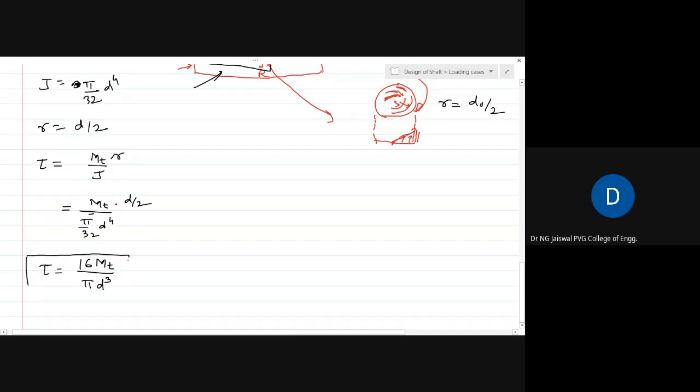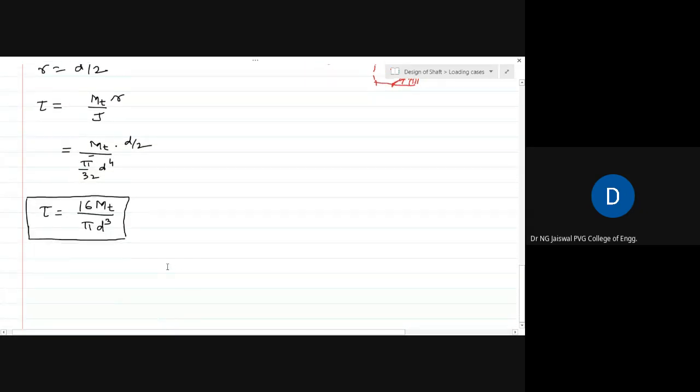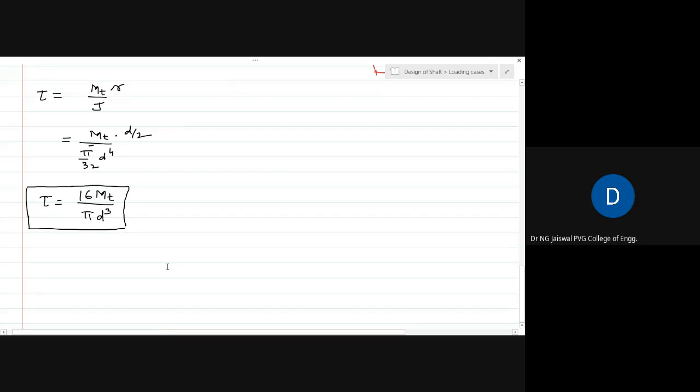Since the shaft is subjected to torsional moment, because we have taken that case for our consideration, the moment we say that the shaft is subjected to torsional moment, immediately something should be in your mind: the shaft is subject to shear stress, to be specific, torsional shear stress. The equation of the torsional shear stress is tau equal to 16 mt upon pi d cube, because it's a circular shaft.